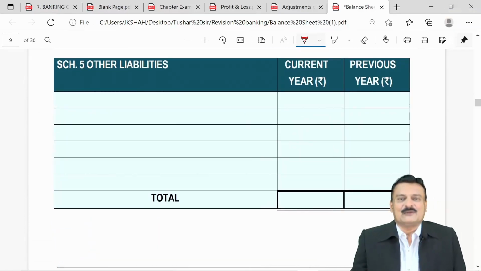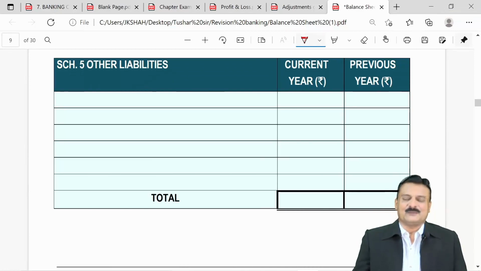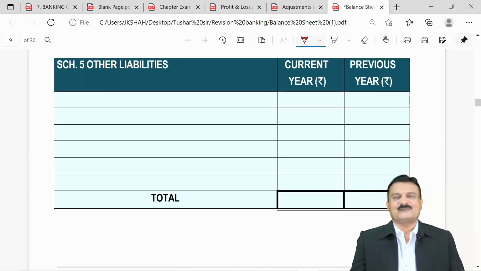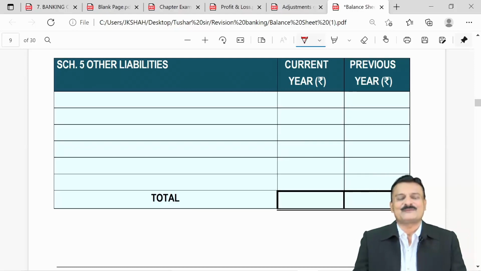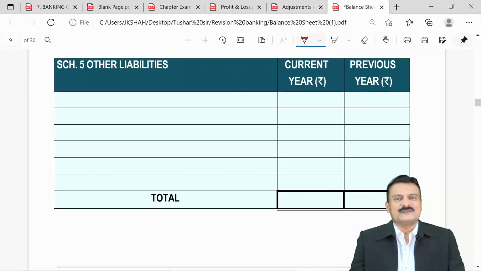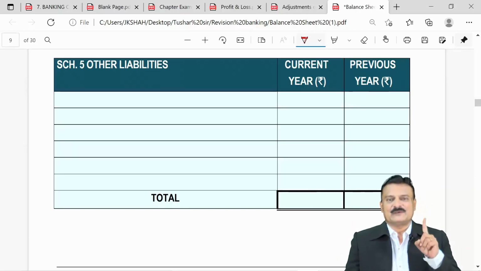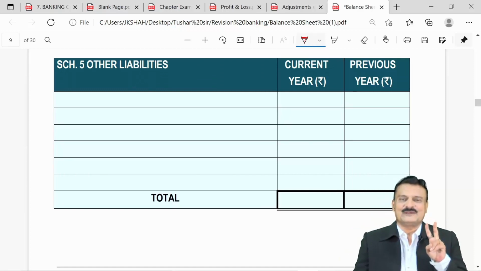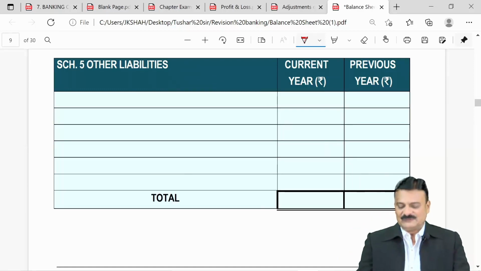You have a liability called inter-branch adjustment. You also call it inter-office adjustment or branch office adjustment, when one branch has taken money from another branch. So for our branch it is payable, it will be schedule 5. For other branch it is receivable, schedule 11. Provisions included here are provision for taxation, provision for doubtful debts, other provisions and proposed dividend. So all this will come in schedule 5.